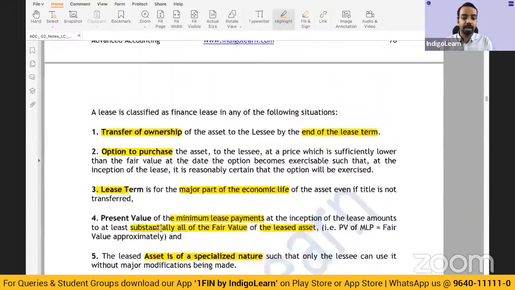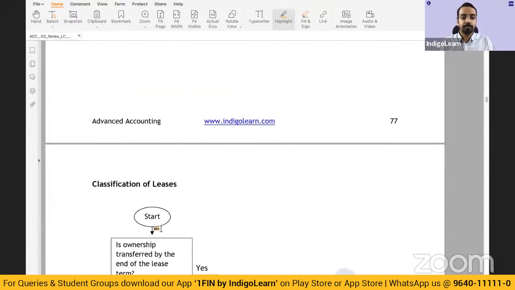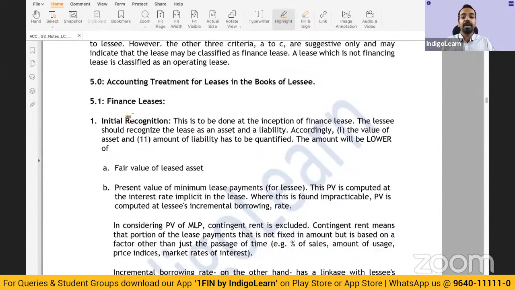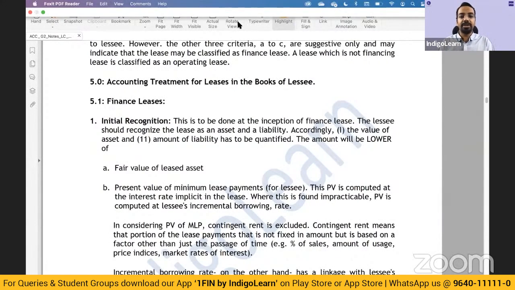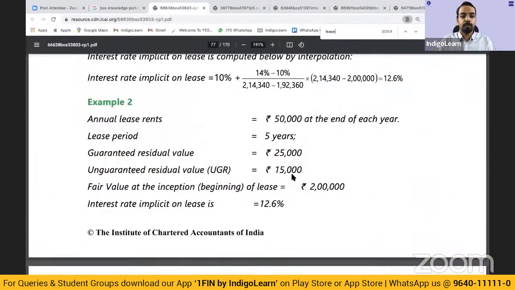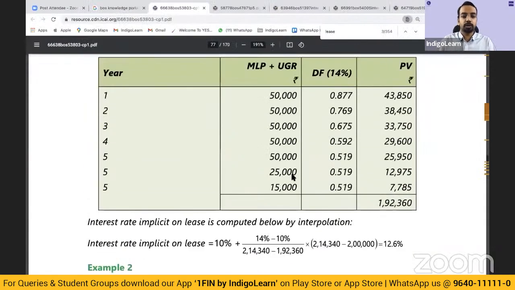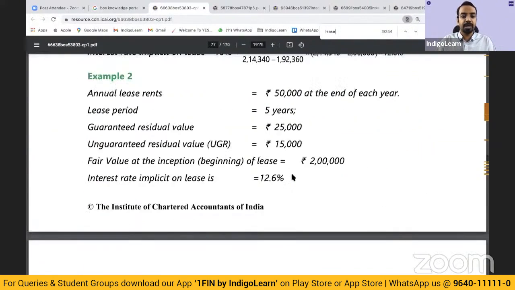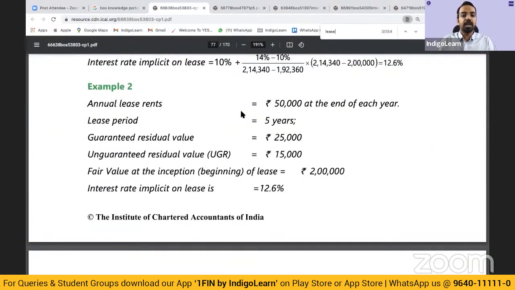Okay. Now coming to the accounting aspects. Finance leases. So let me do one thing. Give me a moment. I will take up a problem so that you will be in a better position to understand how do we do the accounting for it. Okay. So I'm taking one example just to illustrate to you how it is computed. Okay. So say for example, we have